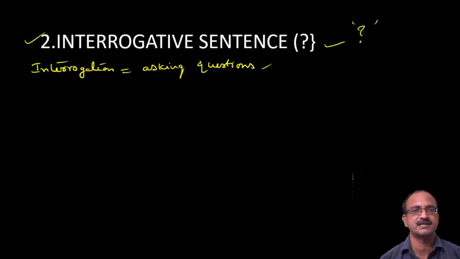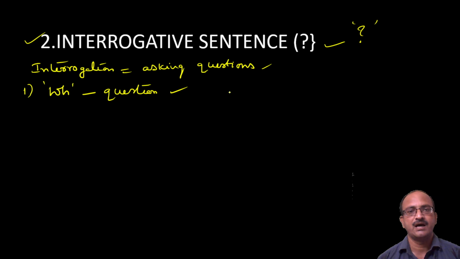Whenever we see a question mark at the end of a sentence, we can say it is an interrogative sentence. Interrogative sentences are of two types. The first one is WH questions, which are questions that start with WH words.